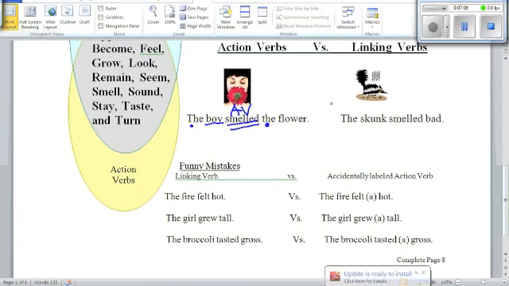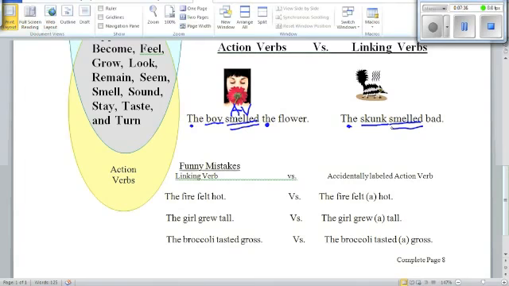The skunk smelled bad. Well, first of all, we know our noun indicator, and we know that skunk is our subject. That's what the sentence is about. Now we see the word smelled here. If you looked at a skunk from far away, could you see an action of whether it smelled bad or not?